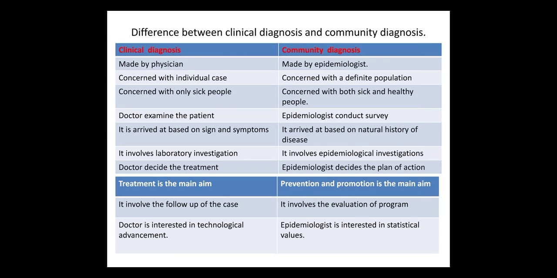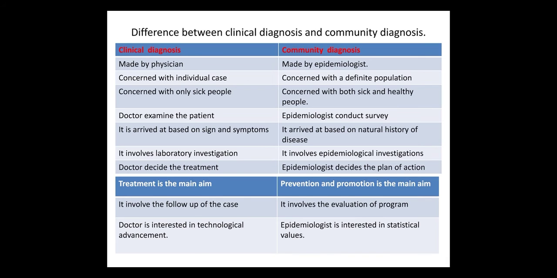In clinical diagnosis, it is arrived at based on signs and symptoms, whereas community diagnosis is arrived at based on the natural history of disease. Clinical diagnosis involves laboratory investigation, whereas community diagnosis involves epidemiological investigations. In clinical diagnosis, the doctor decides the treatment, whereas in community diagnosis, the epidemiologist decides the plan of action.